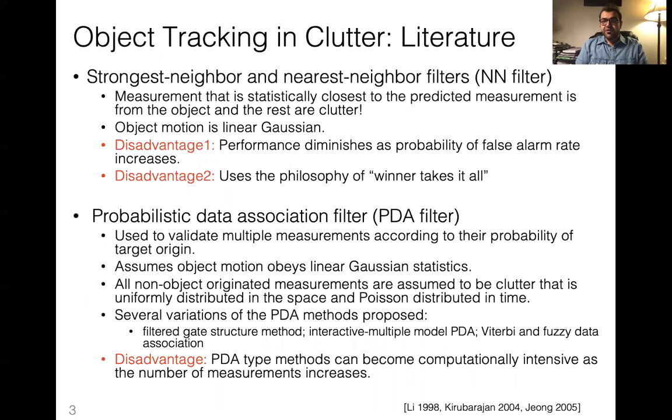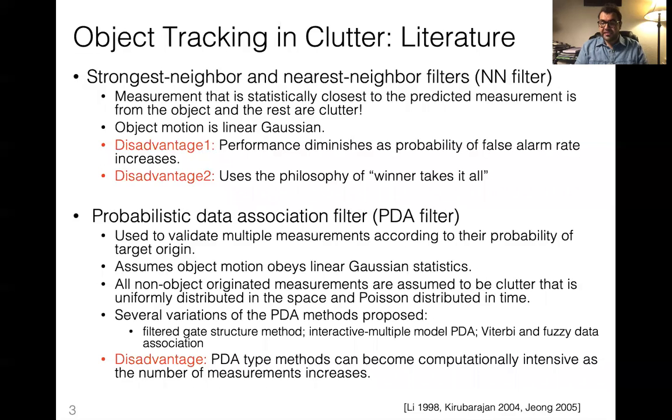In the literature, there are two very famous methods to deal with clutter. One of these is the nearest neighbor filter. Nearest neighbor filters use the measurements nearest to the predicted measurements to update a track. This can lead to very poor tracker performance, and they also assume that the object motion is linear Gaussian.